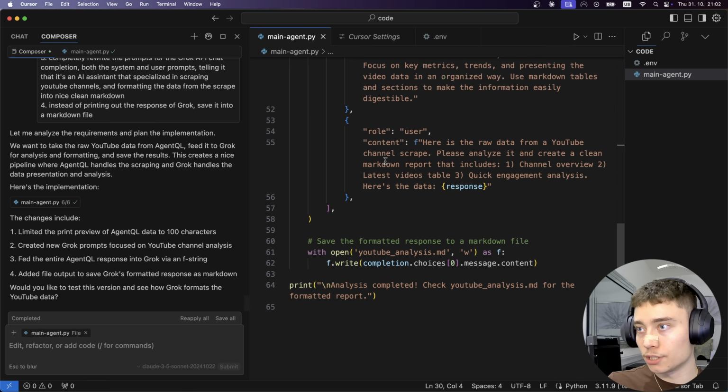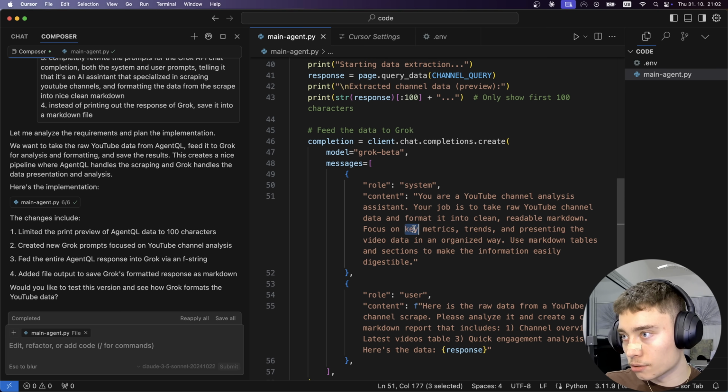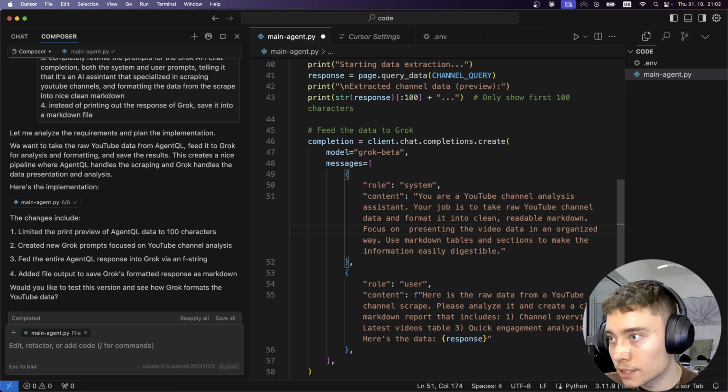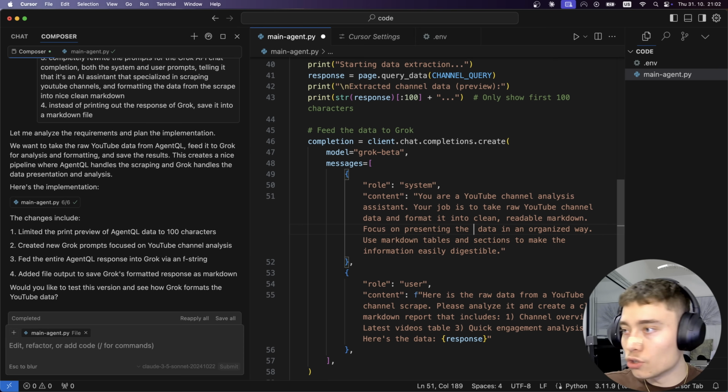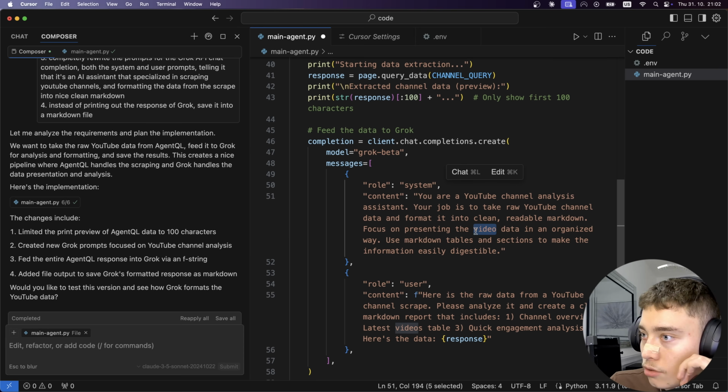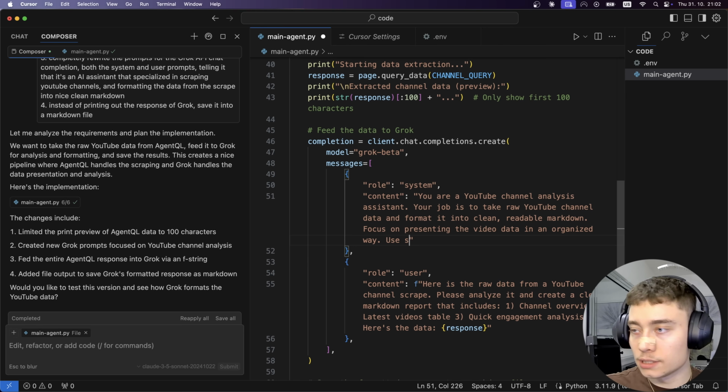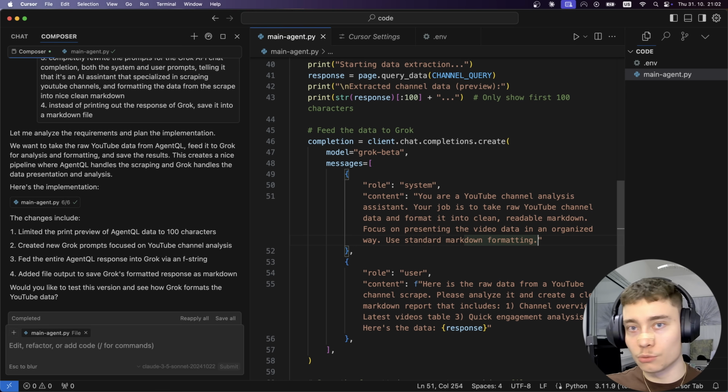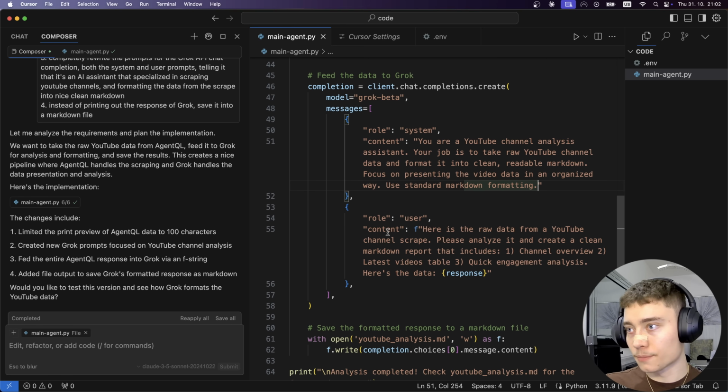Anyways, I'm going to accept it and I'm going to make changes. Focus on, and I'm going to delete this. Focus on presenting the data, the video data in an organized way. Use markdown. I'm going to say use standard markdown formatting. Save. So what you just saw is Cursor suggesting, autocomplete basically. But sometimes it feels like it can read your mind, honestly.